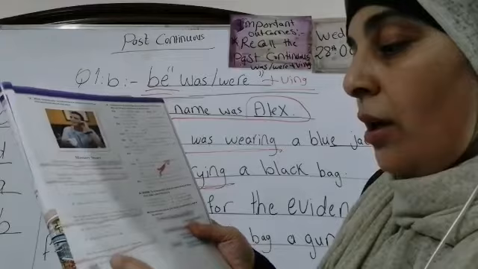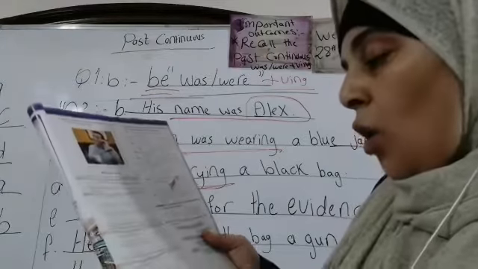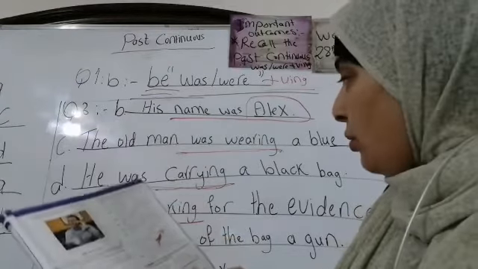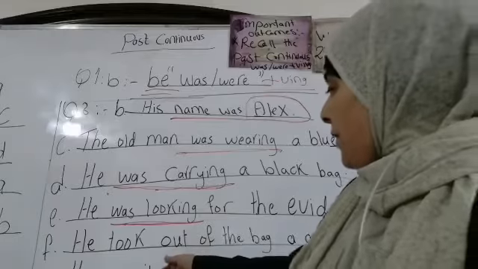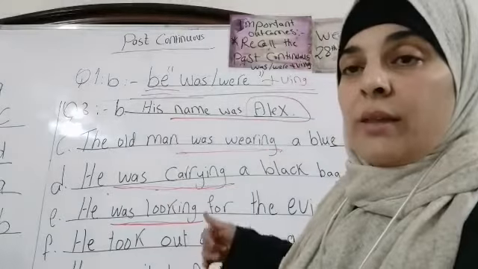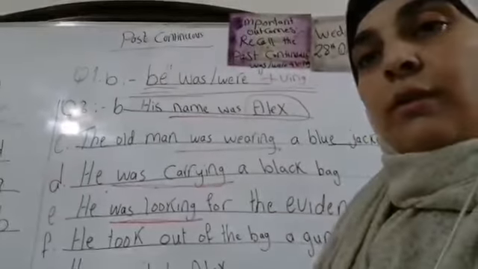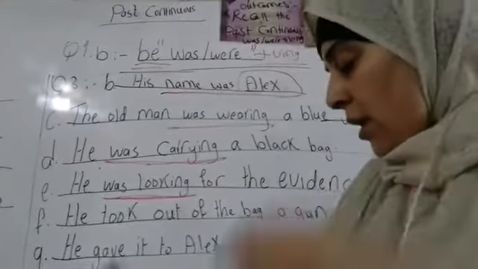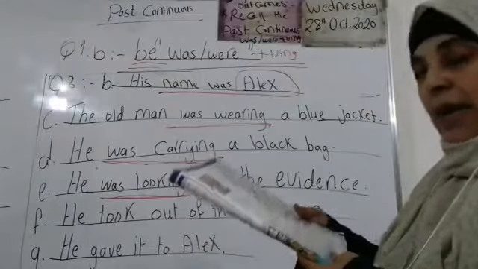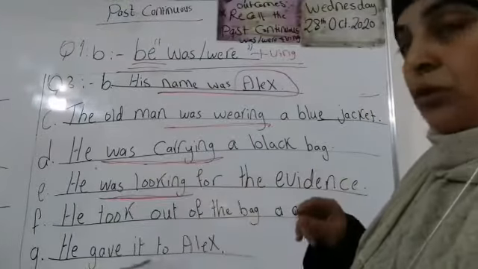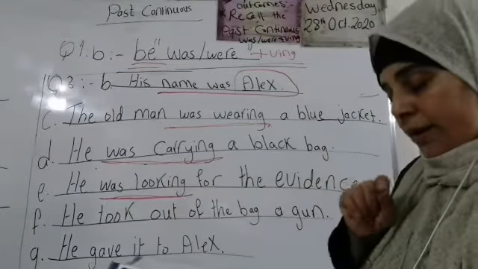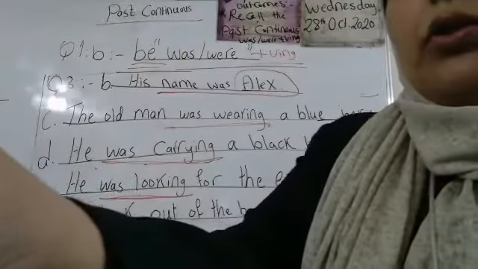Okay? Number G. Then, what did he do? He gave it to Alex. What did the old man do? He gave it to Alex. Look at this question. Okay. He gave it to Alex. I'm going to wait for a second and return back to you. Okay, I'm going to restart.